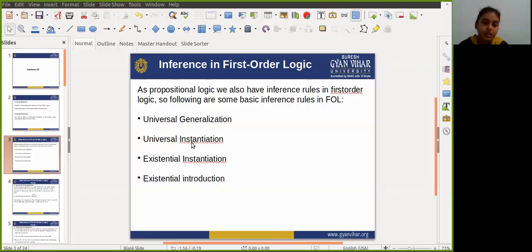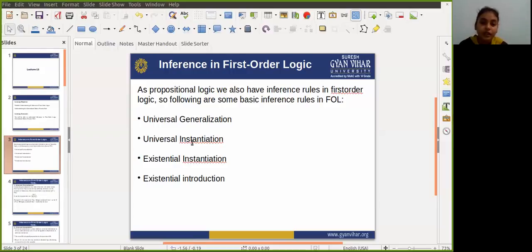So first order logic does not only use predicates and terms for making atomic sentences, but it also uses another way, which is equality in first order logic.